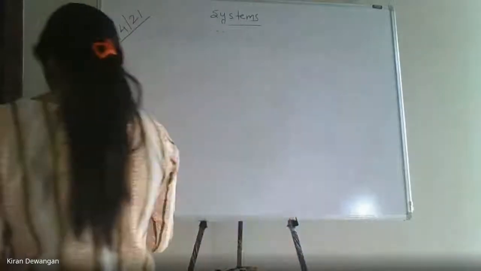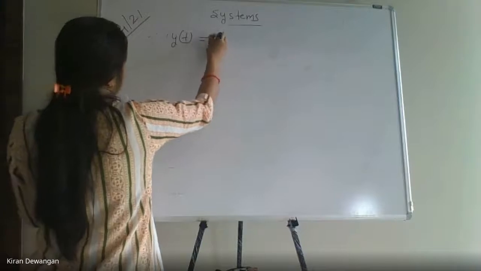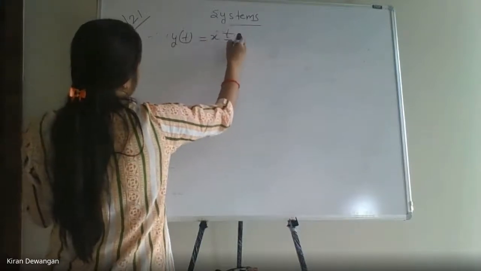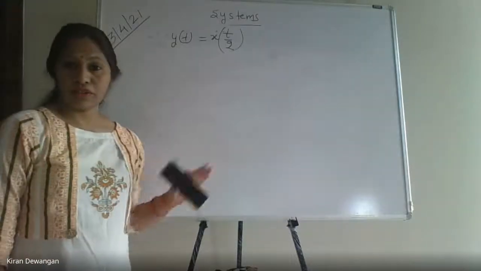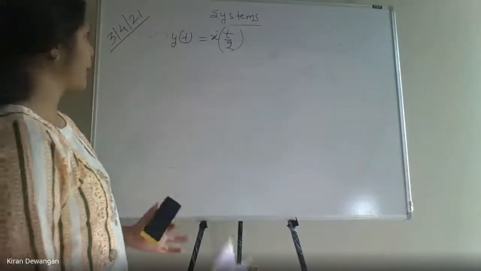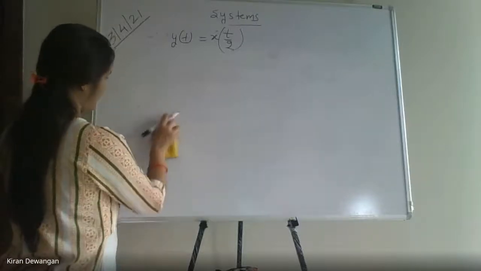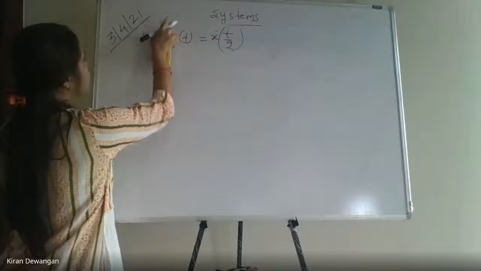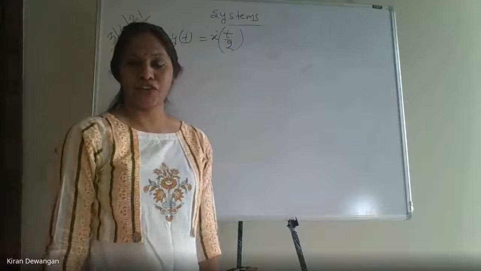Now if I take y of t as x of t by 2, quickly tell me, what is this? Causal.